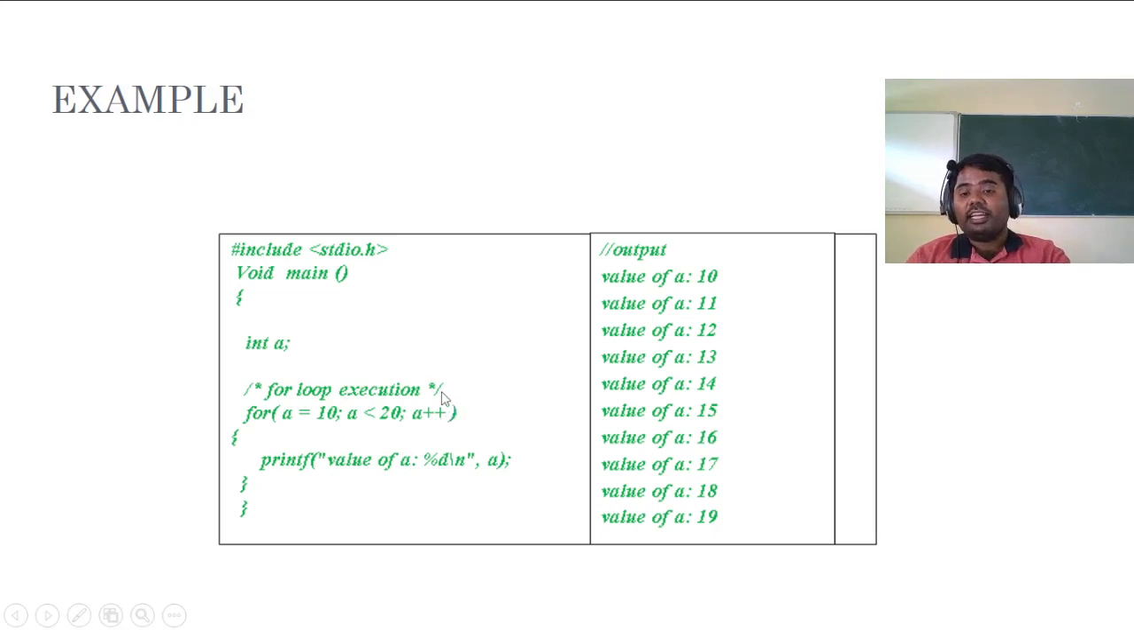Once the increment is done, it will check the condition again. It won't go for the initialization, it will check the condition. So now a becomes 11, 11 is still lesser than 20, so it will go for the execution of the same printf statement again. It will print 11. We'll check the output in the Code::Blocks software itself.